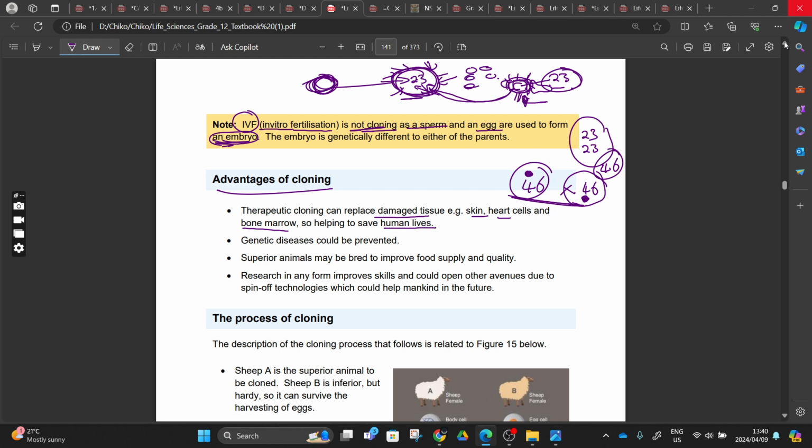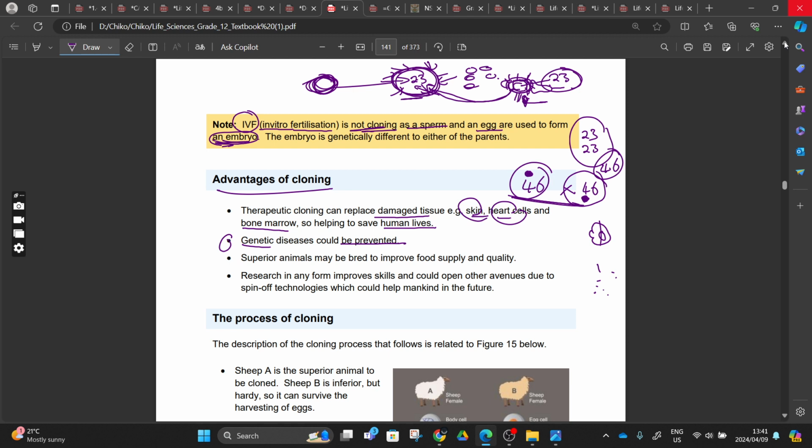So we can do cloning to clone those IVF or those stem cells. You can go to a stem cell and, you understand, clone them to produce two stem cells that we can use to treat skin, heart cells, and so on. And then number B, they said genetic diseases could be prevented. And then number C, superior animals may be bred to improve food supply.